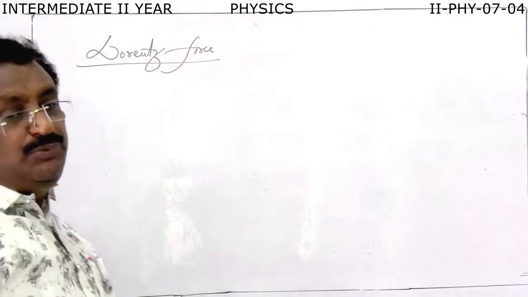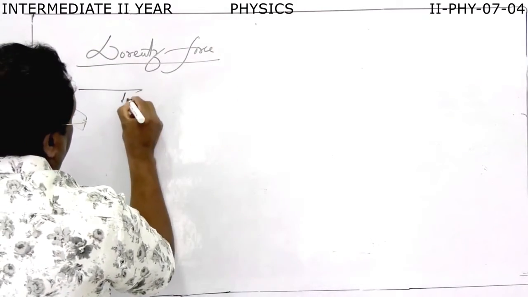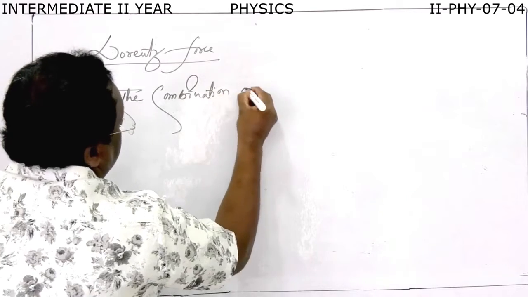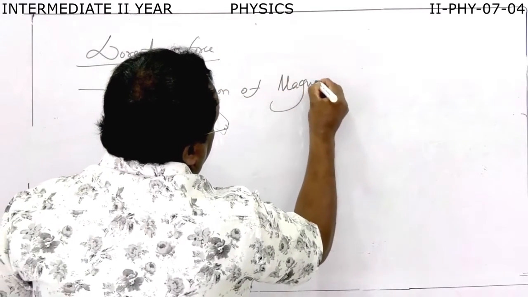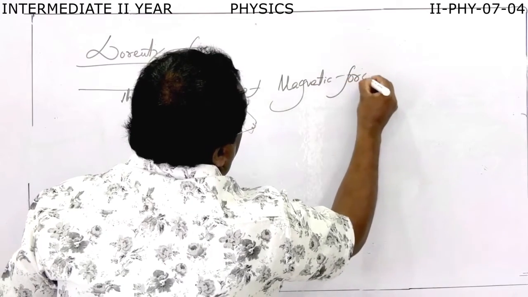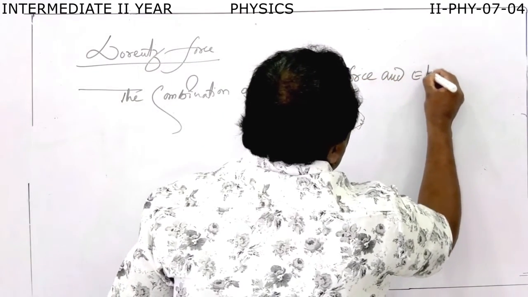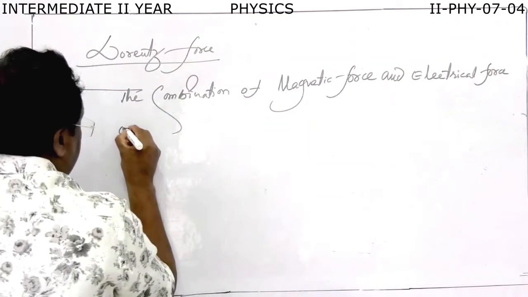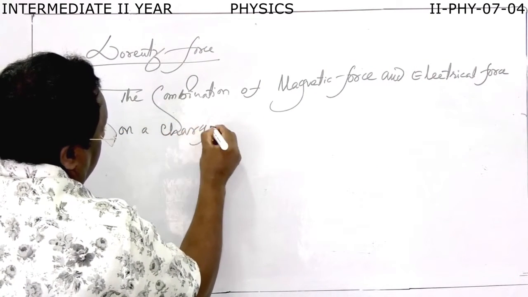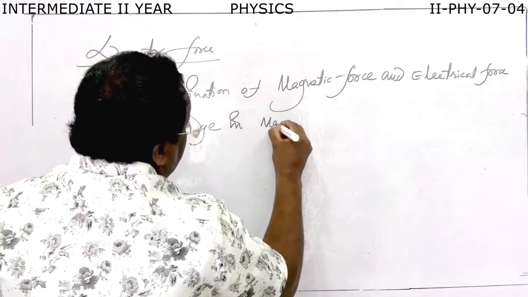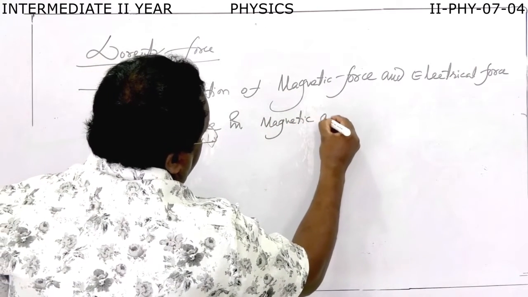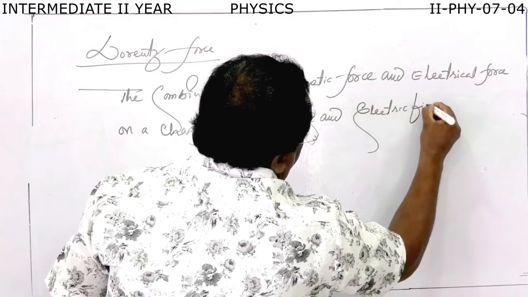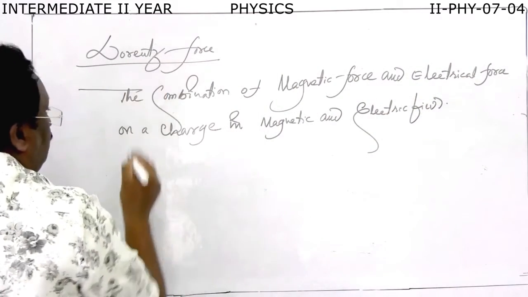Lorentz force. What do you mean by Lorentz force? The combination of magnetic force and electrical force on a charge in magnetic and electric fields is called Lorentz force.